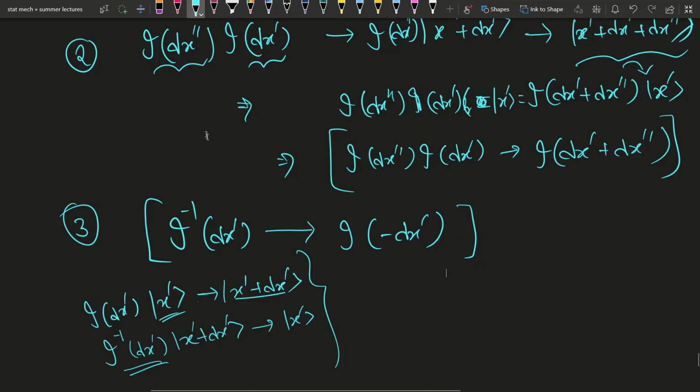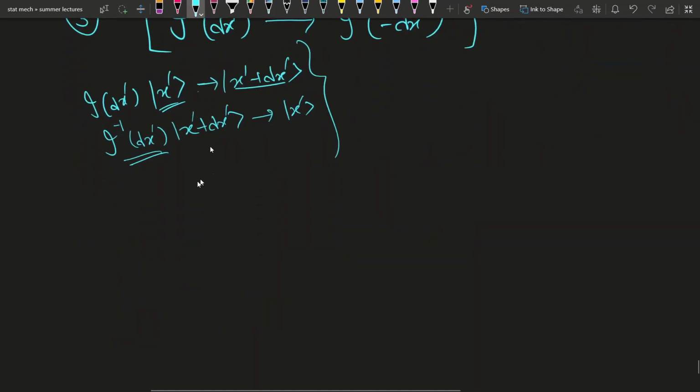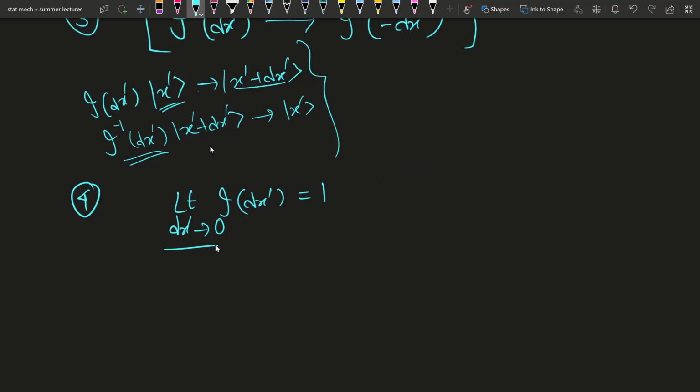And the fourth property should be like this: limit dx dash tends to 0, I dx dash should be equal to 1. When we make this limit go to 0, we are translating a very small amount, dx prime is very small, so obviously this translation operator will converge to just identity, right?